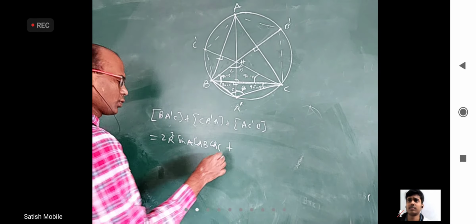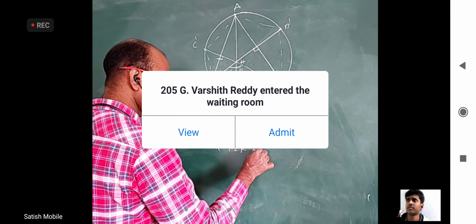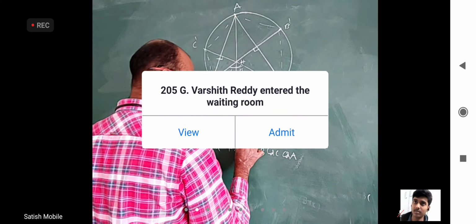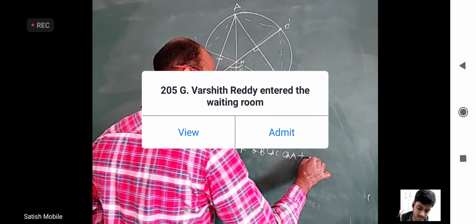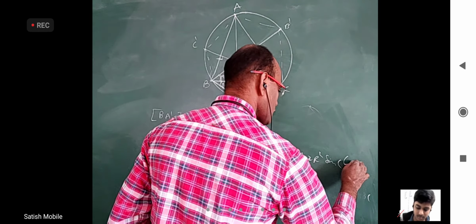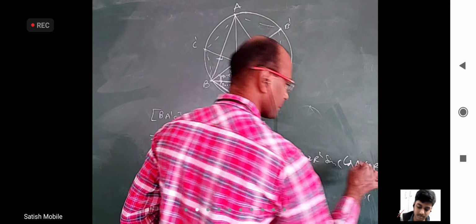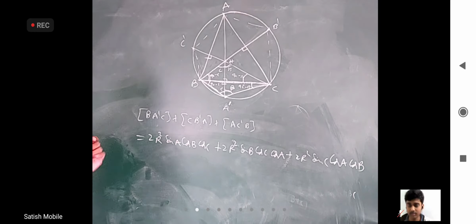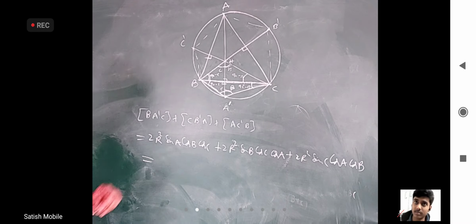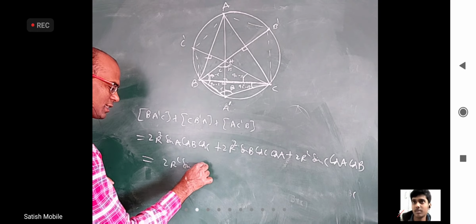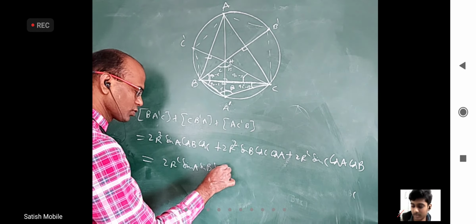Similarly, this area is going to come 2r² sin B cos C cos A, and this is 2r² sin C cos A cos B. When I add all these things, I should be getting delta, meaning 2r² sin A sin B sin C should come. From here to here, 2r² sin A sin B sin C should come by using trigonometry.